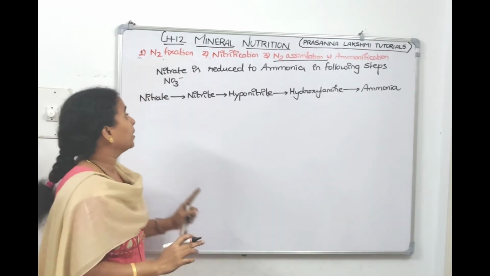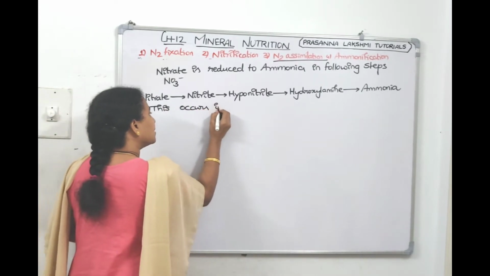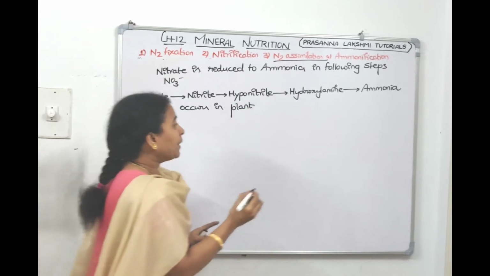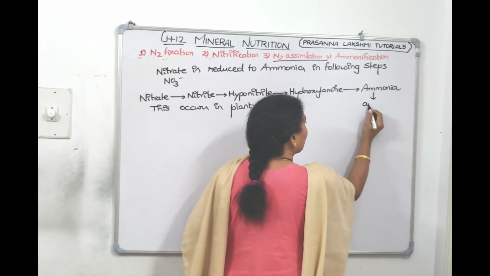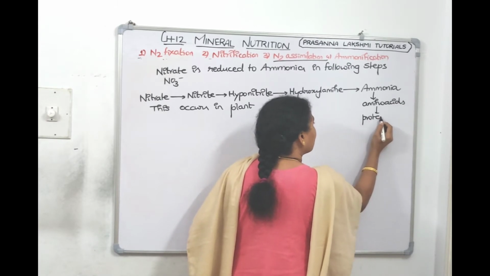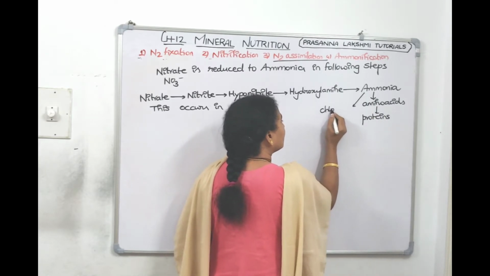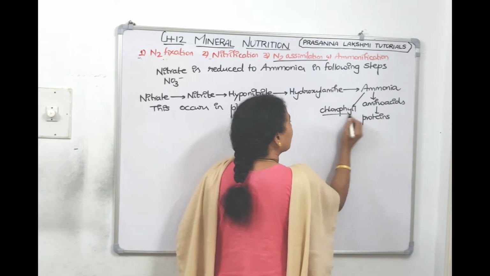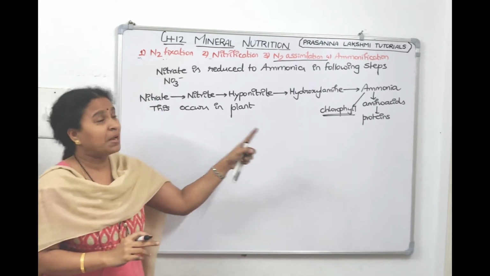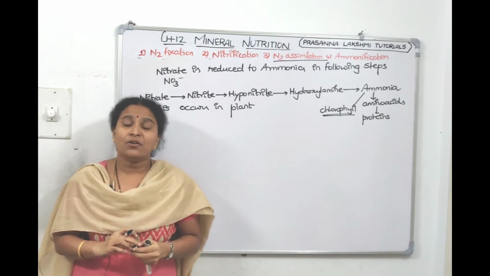Where is this happening? This occurs in the plant, right? So the plant will make ammonia, and this ammonia will make amino acids. The amino acids will make proteins, and it will also make chlorophyll. In chlorophyll also nitrogen is required, and other nitrogen containing pigments, everything comes from ammonia only. That means the NO3 should get converted to ammonia. Understood, children? This is nitrogen assimilation.